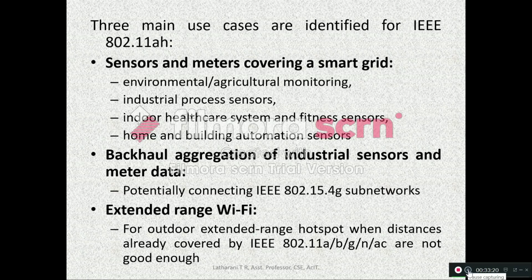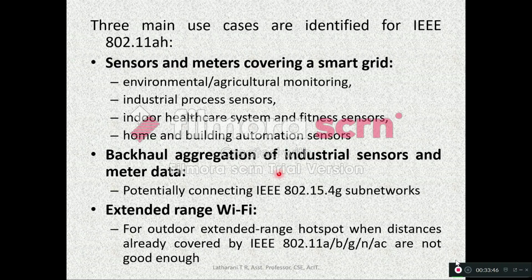The three main use cases are identified for 802.11ah. First, sensors and meters covering a smart grid, like in the areas of environmental and agricultural monitoring, industrial process sensors, indoor healthcare system and fitness sensors, home and building automation sensors.